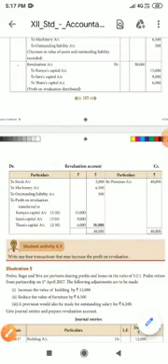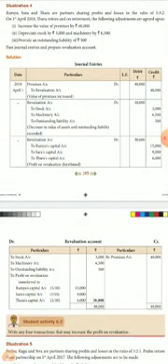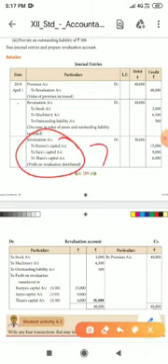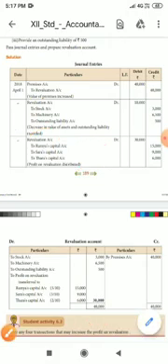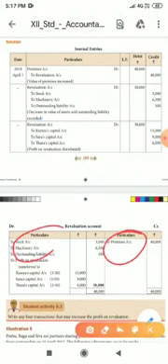Likewise, you have to post three journal entries. Mostly, when you are preparing the journal entry and then posting the revaluation account, at last you forget to post the journal entry for distributing the profit or loss. For that purpose, I am saying prepare the revaluation account and then post the journal entries for three entries. One is for the debit balance, another one is for the credit, and another one for distributing the profit or loss. It is a 2 mark question and a 3 mark question also.